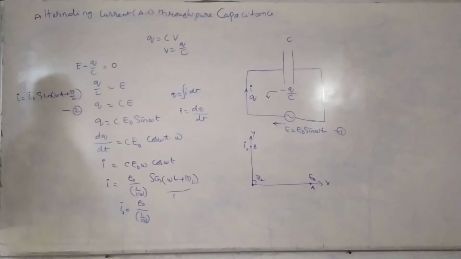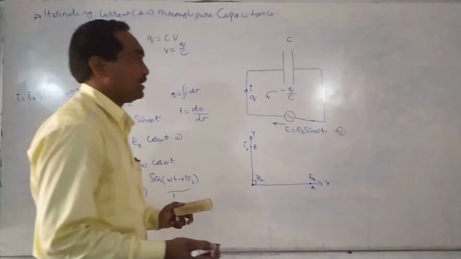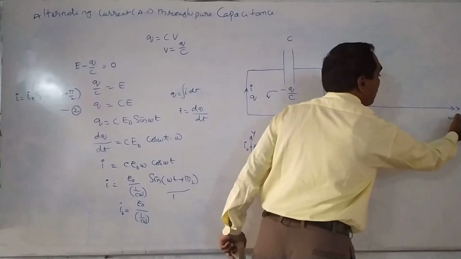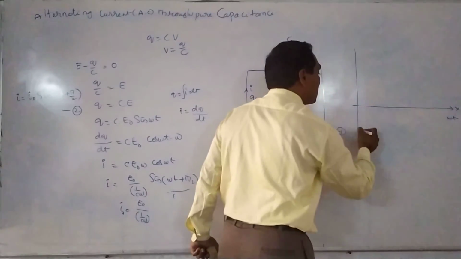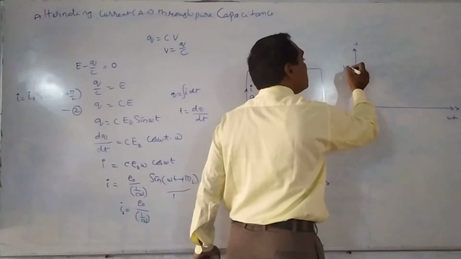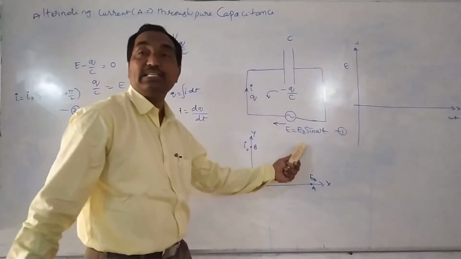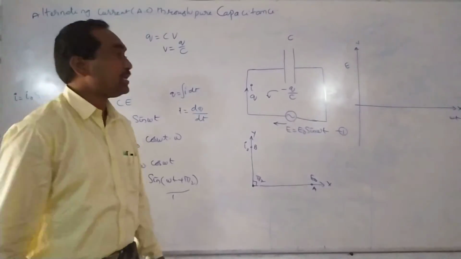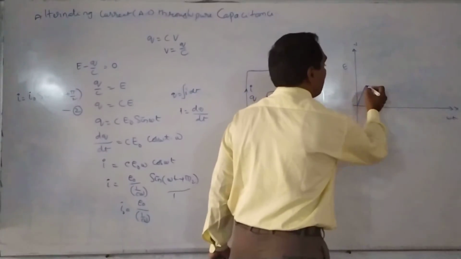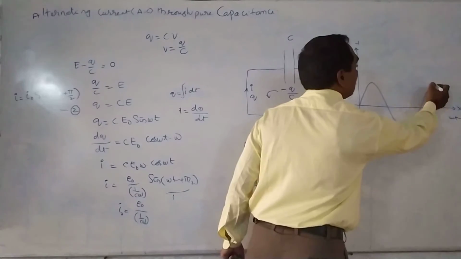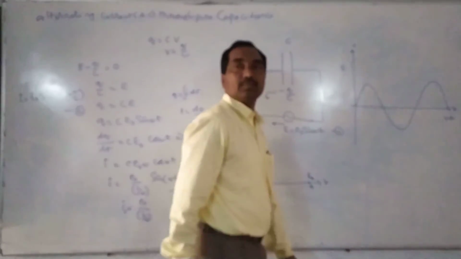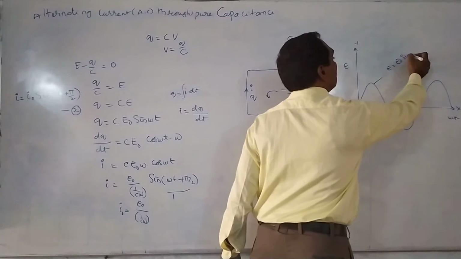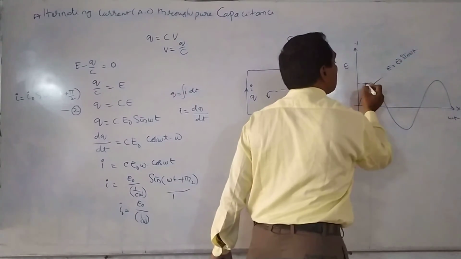What is the graphical analysis? This is the x-axis, where we take omega t, and this is the y-axis. Initially, the curve of E is equal to E naught sin omega t is a sine curve, as we discussed a number of times previously. This represents E is equal to E naught sin omega t.